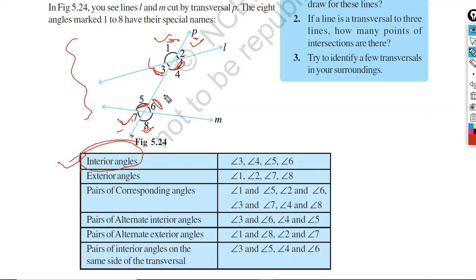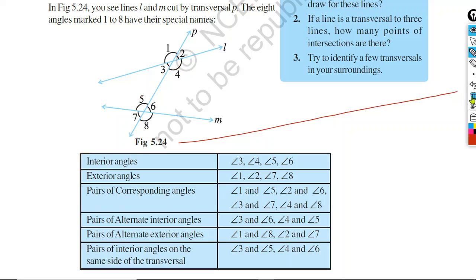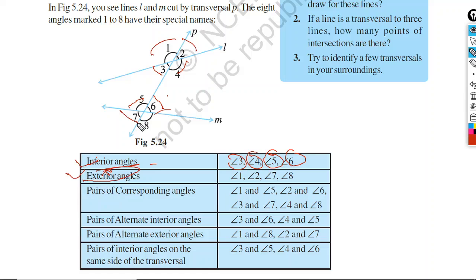So the interior angles are 3, 4, 5, 6. Similarly, exterior angles. Exterior means those which are not interior. That means angle 1, angle 2, angle 7 and angle 8. So now you know two types of angles, interior angles and exterior angles.